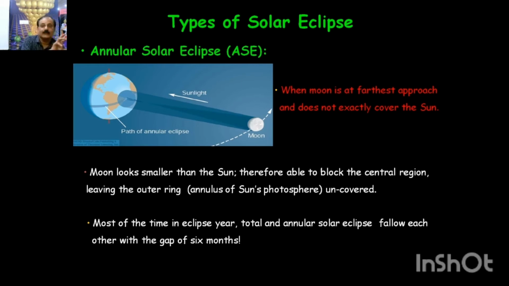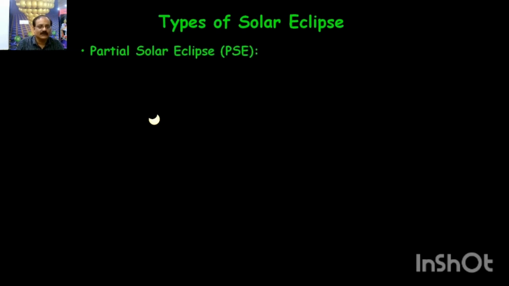So when the Moon covers the Sun, it cannot cover it fully. It leaves a ring surrounding the Sun, and that is the annular solar eclipse. The Moon's size is smaller, and that is what is written here. So we can summarize the types of eclipse.